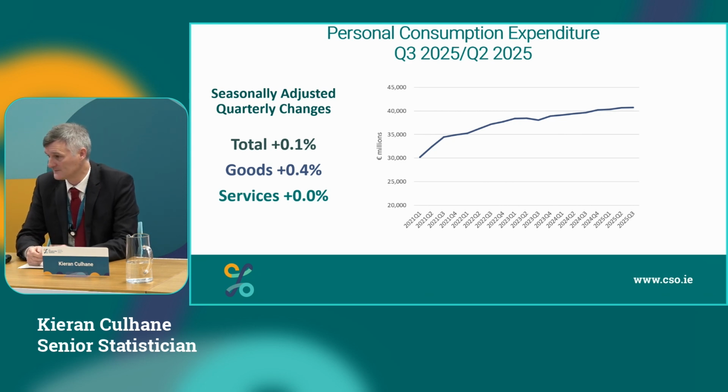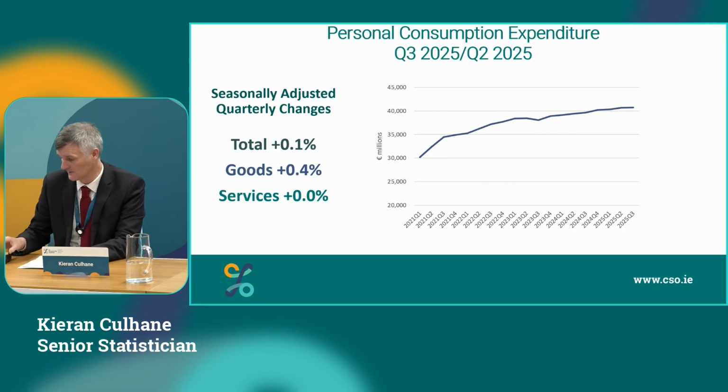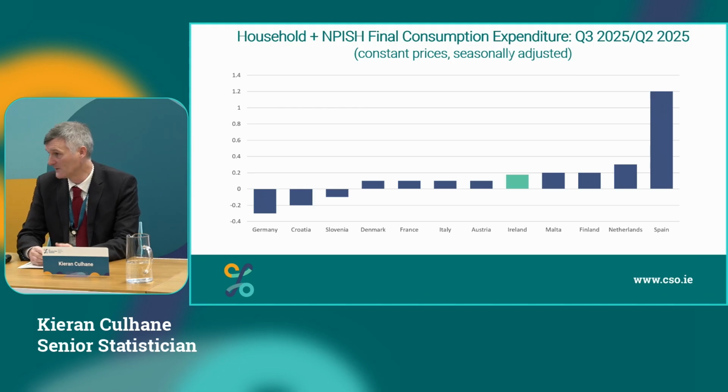Personal consumption then, total is up 0.1% quarter on quarter, seasonally adjusted, with goods up 0.4% and services flat in the quarter. Again, when we look at this across the countries we have available for the European Union, it puts us around the middle with some growth. I think there's growth in most quarters, similar to the GDP picture. There's growth in most countries there in the EU.